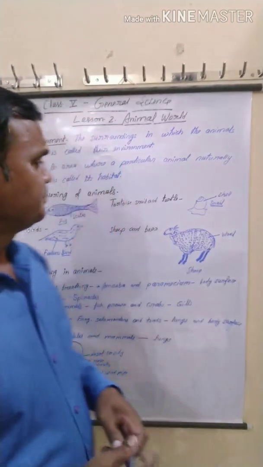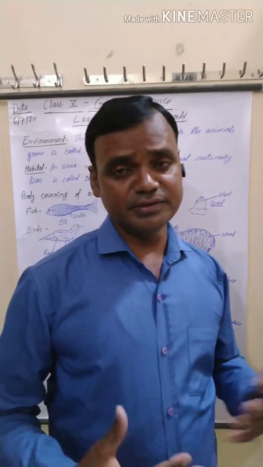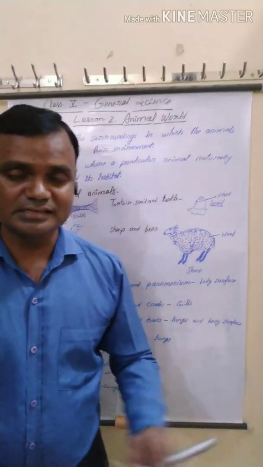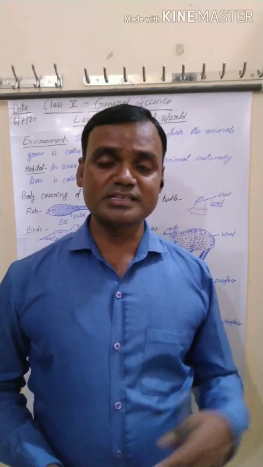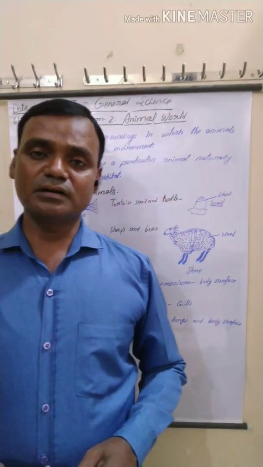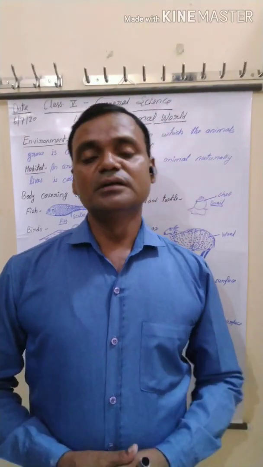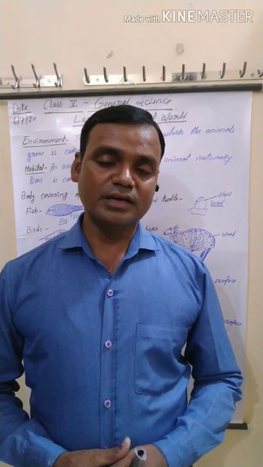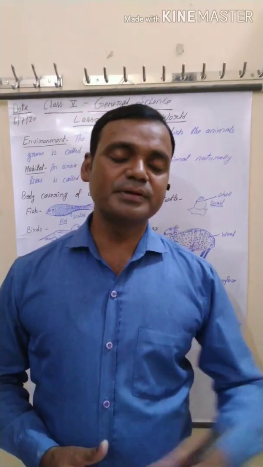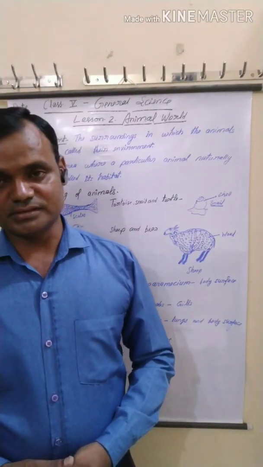Okay, you know that some animals live in water, some live under the land surface, some live in dense forest, and some live in both kinds of situations. You know that amphibians live in water as well as on land surface.